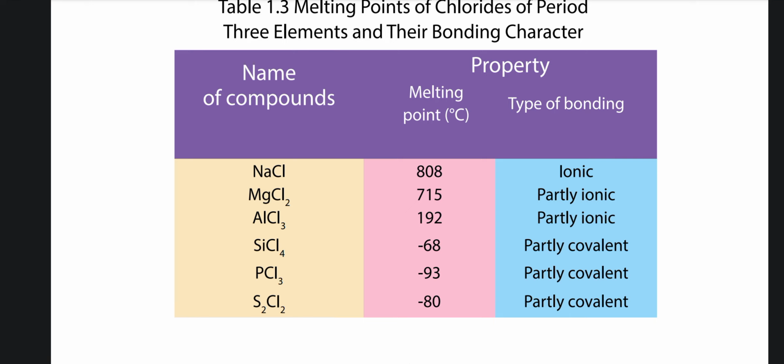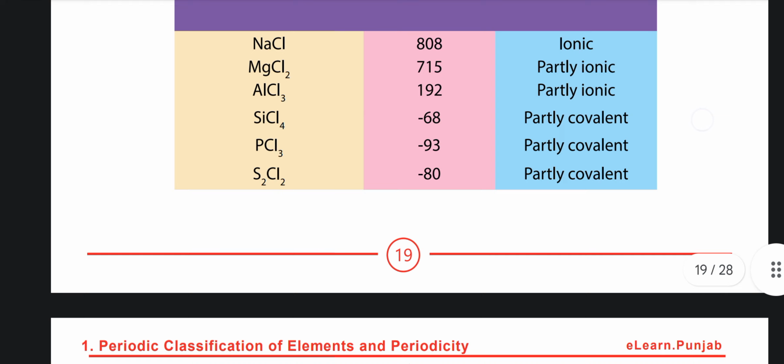Silicon tetrachloride is minus 68 degrees Celsius and the type of bonding is partially covalent. Phosphorus trichloride is minus 93 and partially covalent, and disulfur dichloride is minus 80, partially covalent as well.